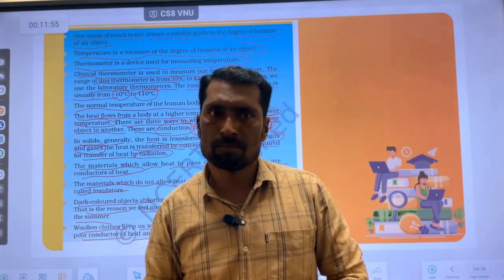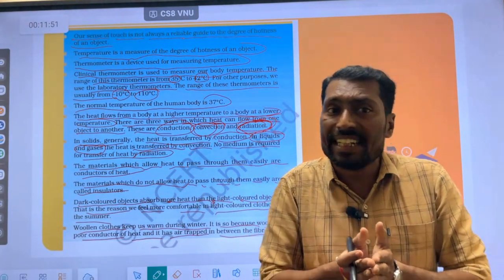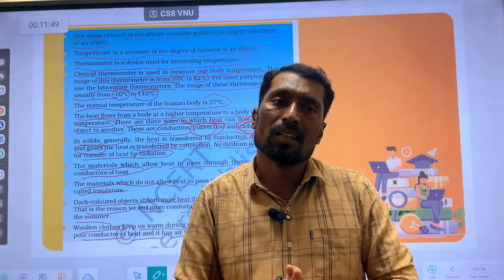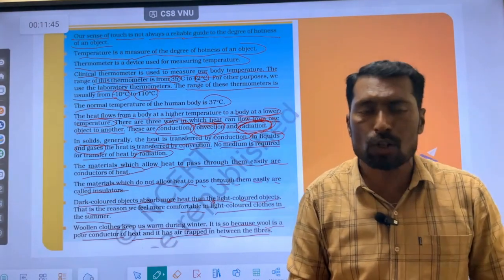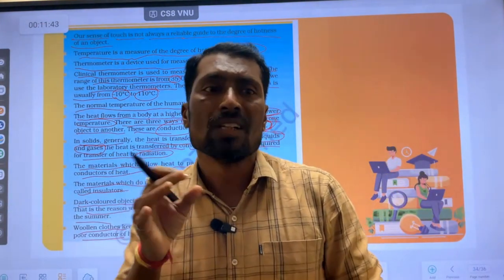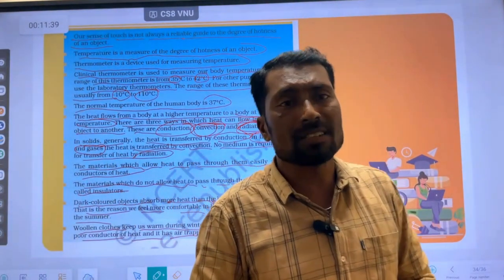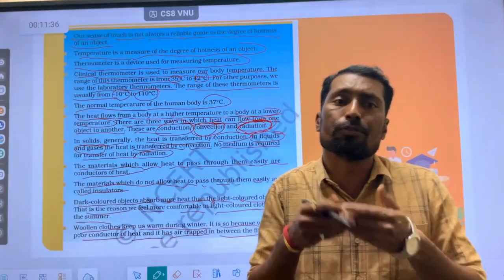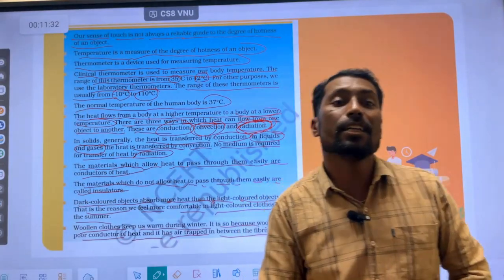We can say that. So according to the name of the chapter, heat is a source of energy, and according to the rule of energy, energy can neither be created nor destroyed. It can be converted from one form to another form. तो एक जगह से दूसरी जगह हम ट्रांसफर कर सकते हैं by using the methods, by using the phenomena called conduction, convection and radiation.